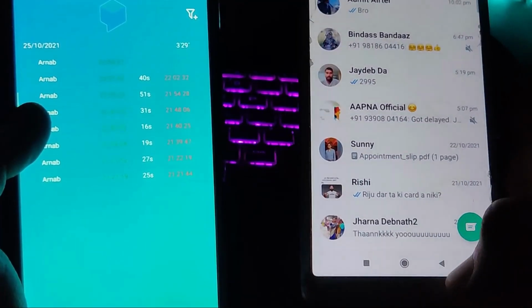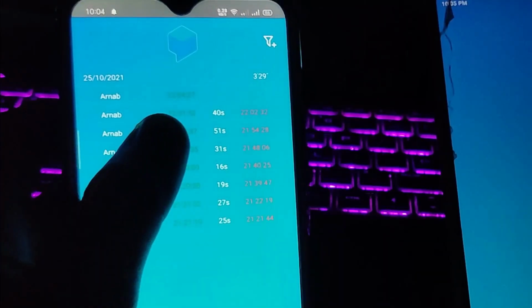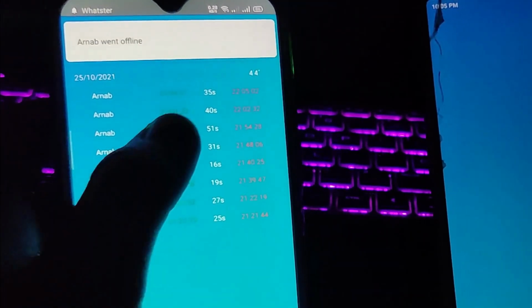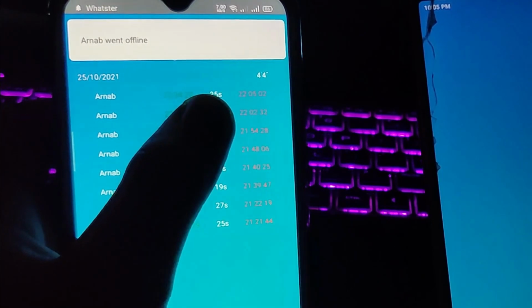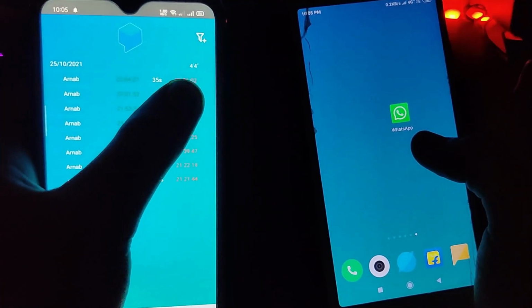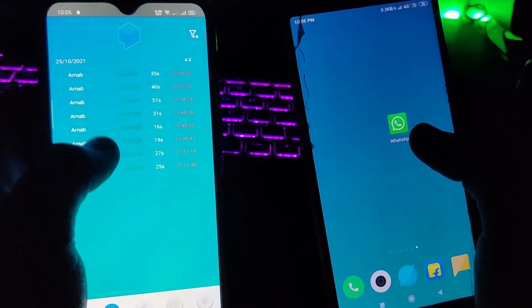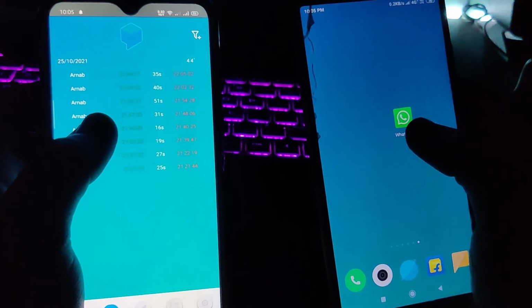Now I'm going back and removing this WhatsApp from my RAM. Then I'm going to refresh it and I can see Arnab went offline. The exact time I was online was 35 seconds. I can see when I got offline. Here is the timestamp. So it is a very simple trick, and you can do this with simple steps. Now I'm going to show you the second way.